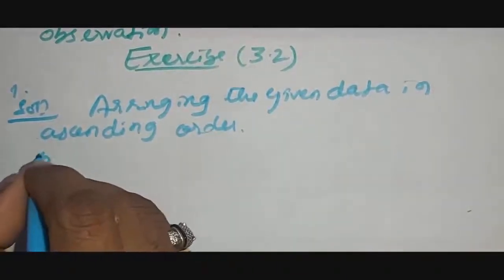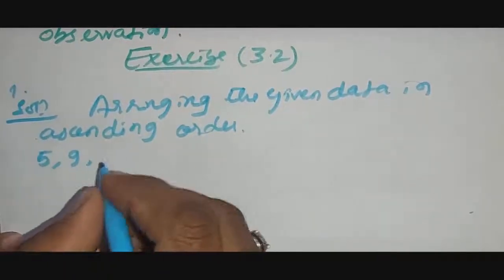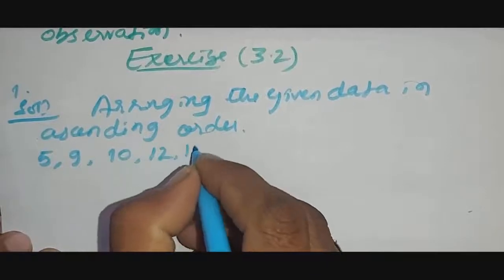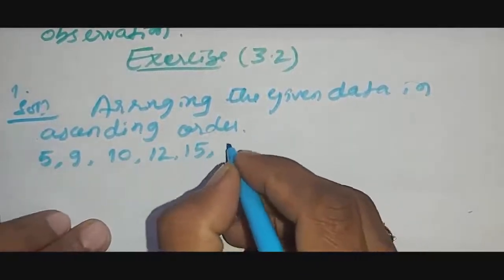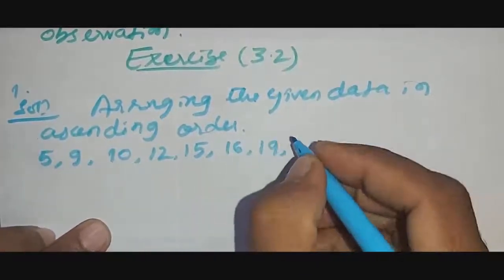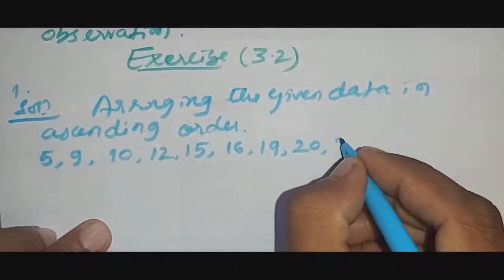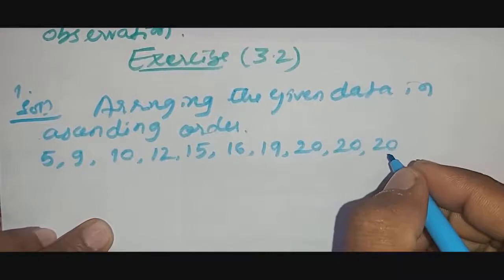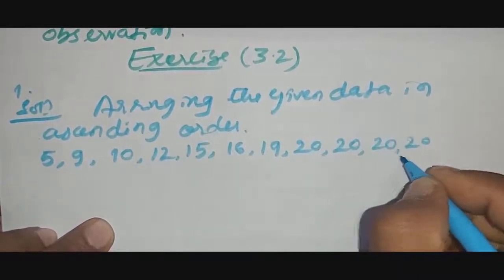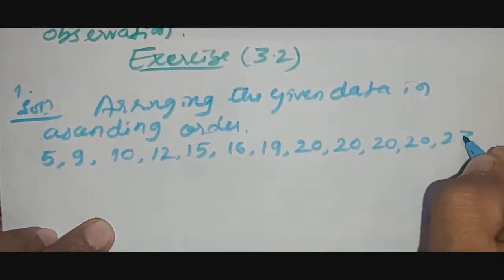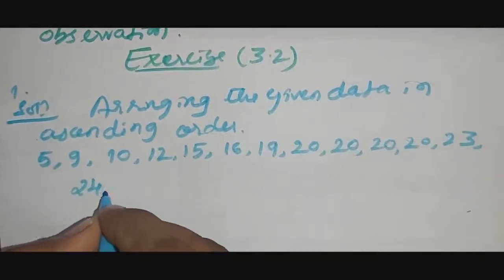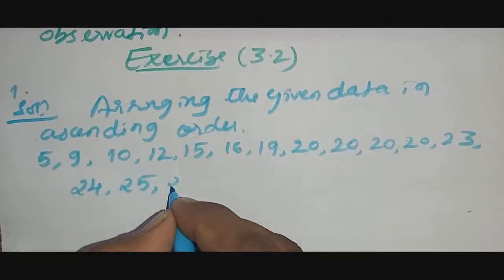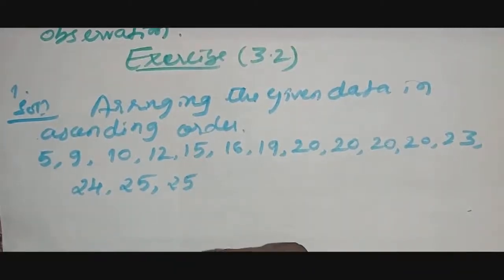5, 9, 10, 12, 15, 16, 19, 20, 20. Total how many times? 20 appears 1, 2, 3, 4 times. 20, 20, 23, 24 and 25, 25. Okay, now it is very easy.